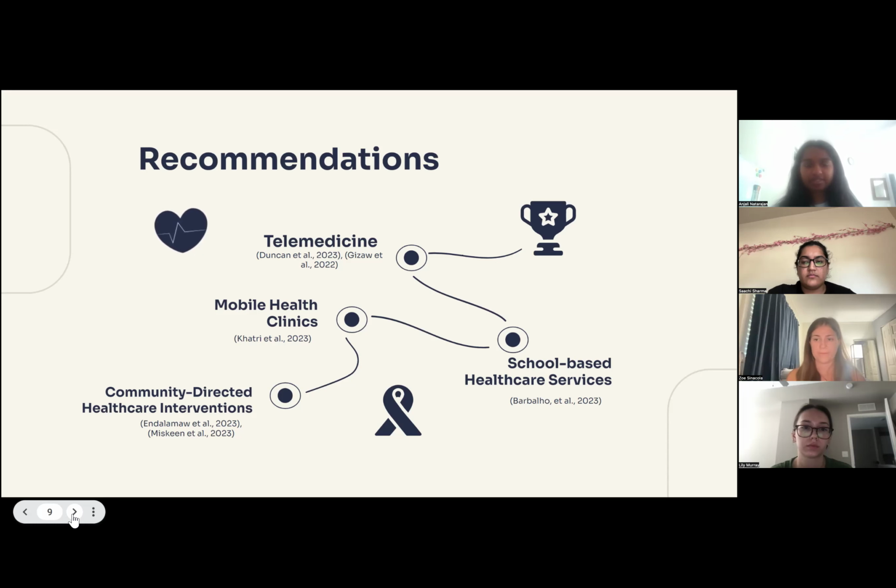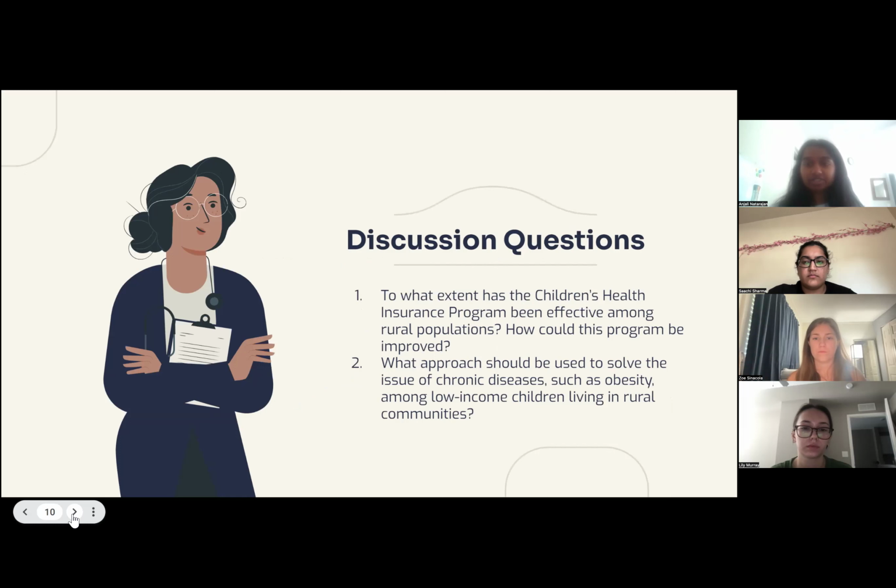And our discussion questions for the group were, to what extent has the Children's Health Insurance Program been effective among rural populations? And how could this program be improved? And then our second discussion question was, what approach should be used to solve the issue of chronic diseases, such as obesity, among low-income children living in rural communities?